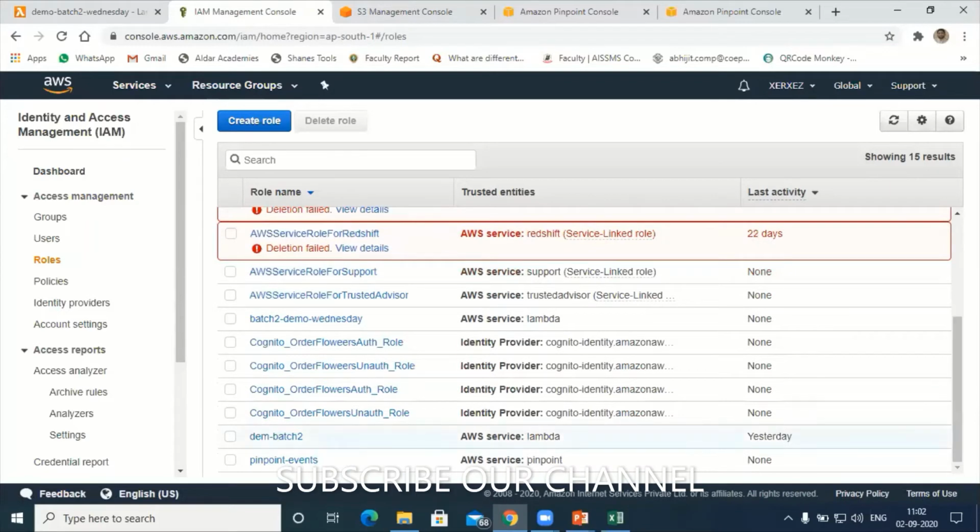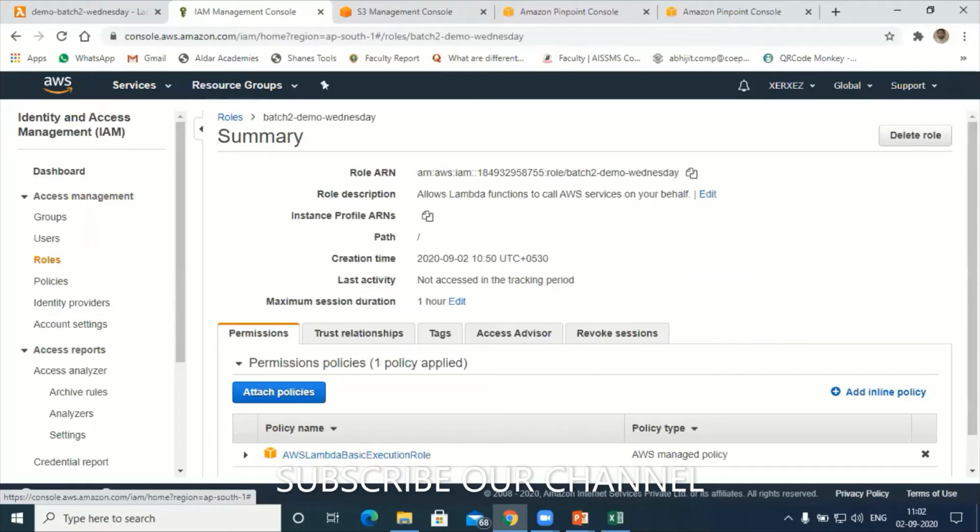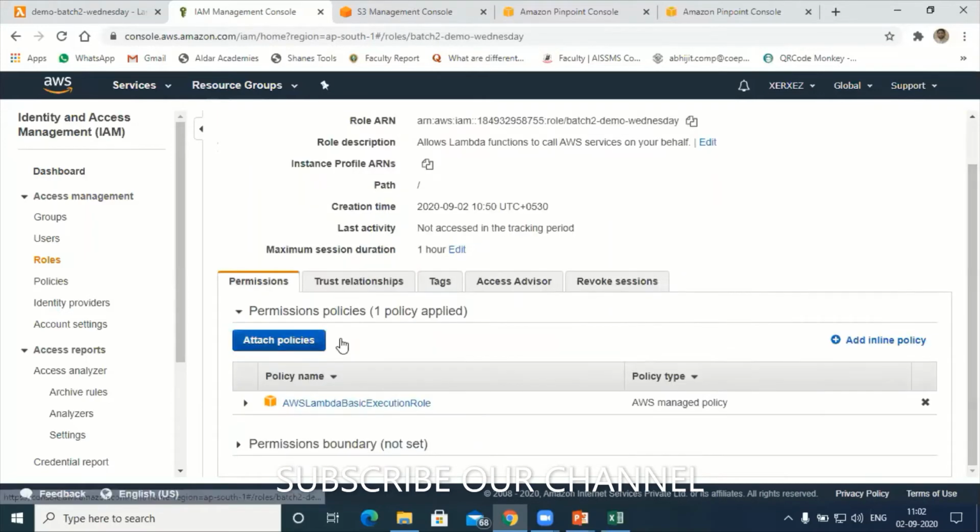So here, which was the role? Batch two demo Wednesday. Go to batch two demo Wednesday. So here there are two options. I can directly add the policy, or I can add the policy using the inline policy function. Either I can write JSON, or I can give an ARN and add the policy here.